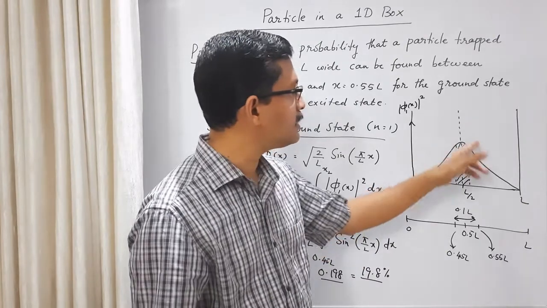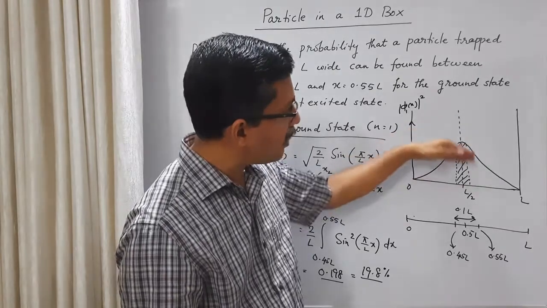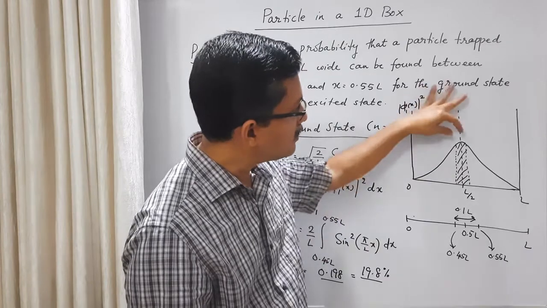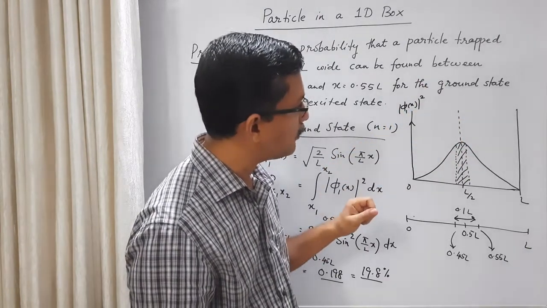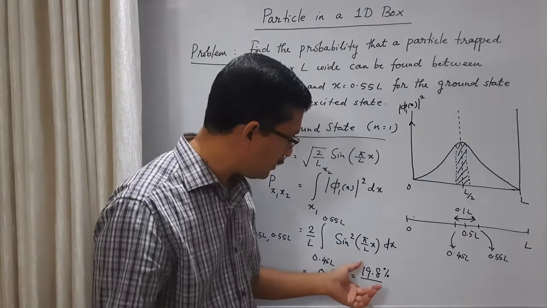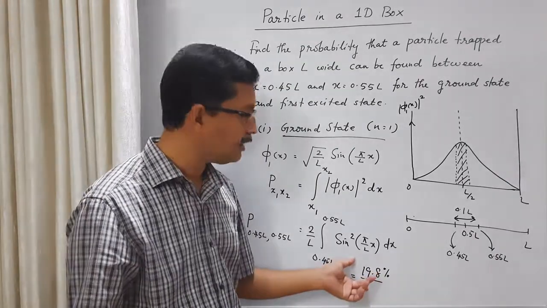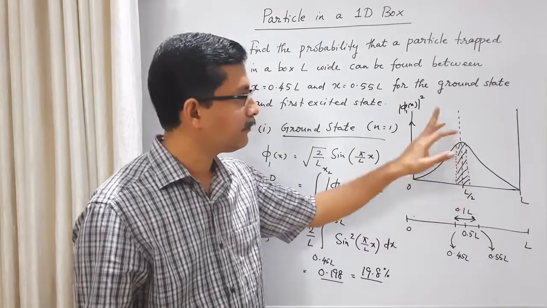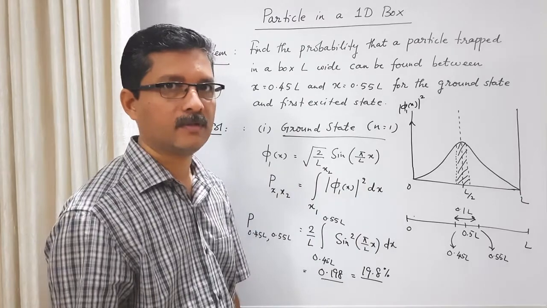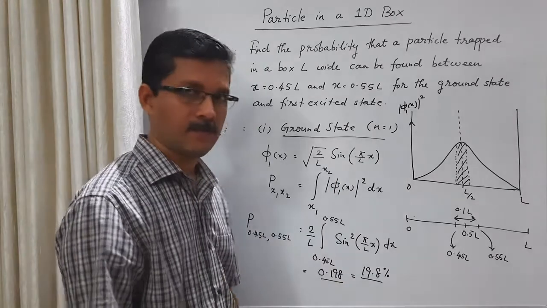Since the probability density is peaking around the middle, there is a significantly large probability of finding the particle around the middle when you make many trials of measurement. Numerically, when you make around 100 measurements, nearly 20 times the particle will be found in this region. Geometrically, this area is significantly large. That is how we connect the plot from the previous class with this result.